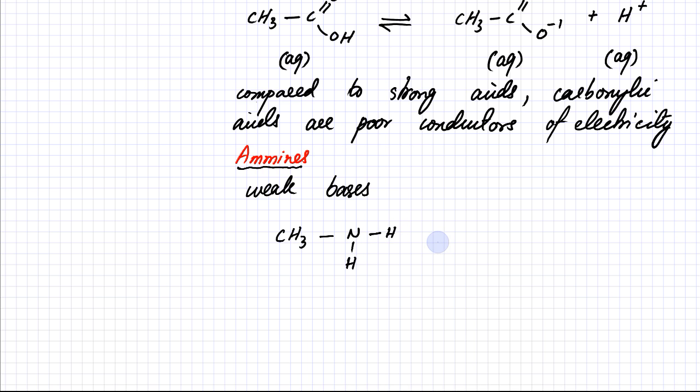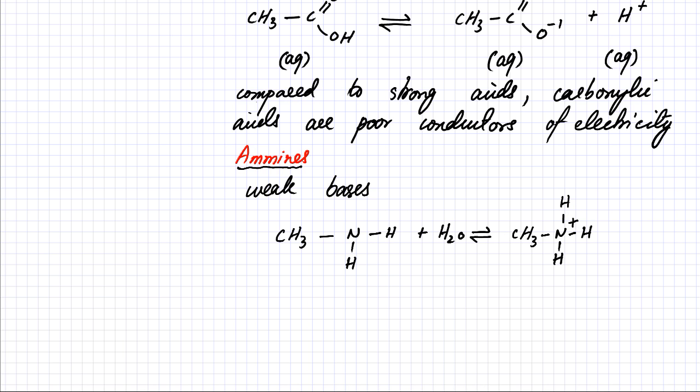So if you add it in water, what's going to happen is that it's going to accept, and let me correct this, this would be a reversible sign. It's a weak base, which means that this reaction is reversible. It's not going to ionize completely. So ethylamine would be accepting H+ ions from water, and when it does that, this nitrogen gets a positive charge.